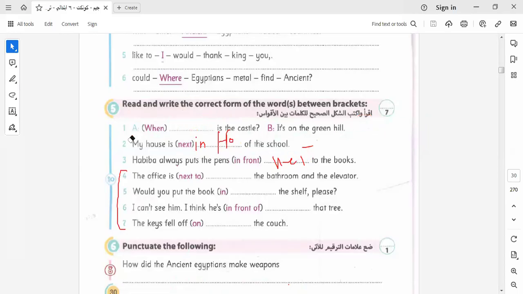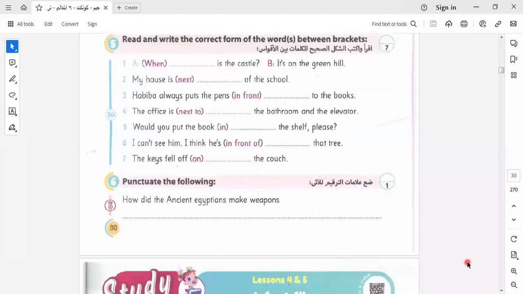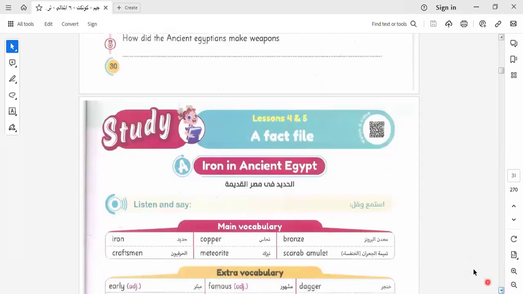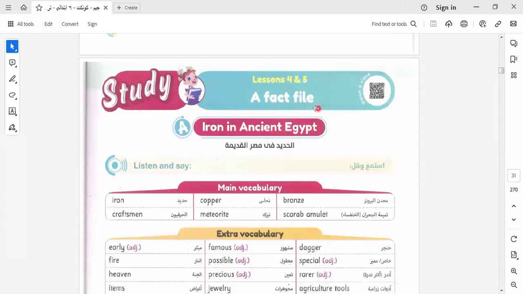Okay. Don't forget to do so, okay? Because if we forget the question mark, it will be a minus half mark directly, okay? And all of us know, and all of us want every mark in the exam, okay? Here we have lessons 4 and 5, effect 5.